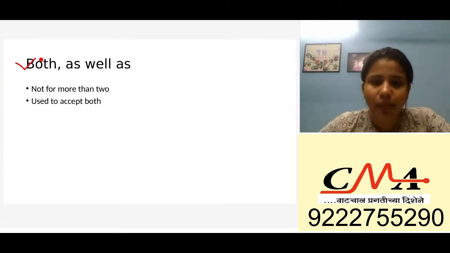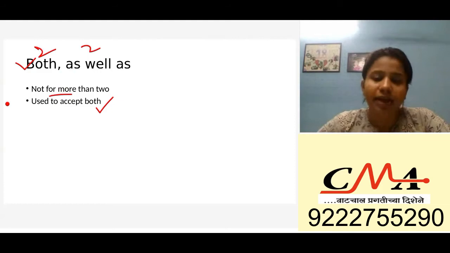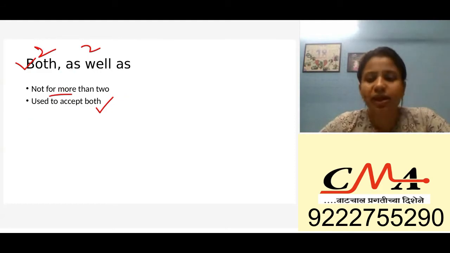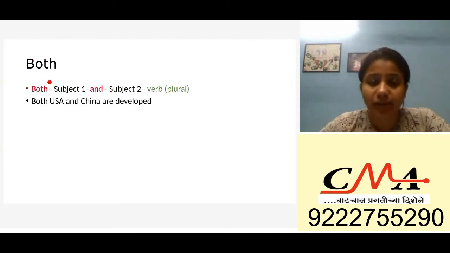Then when you have both, as well as, now both and as well as are used, again, not for more than two. Both is used for two and as well as is also used for two, and they're used to accept both. So in neither we were rejecting both, negating both the cases. In both and as well as we're going to accept both the cases. So both, then subject one, then and, subject two. So both Ria and Shreya. That is the skeleton. Both USA and China are developed.